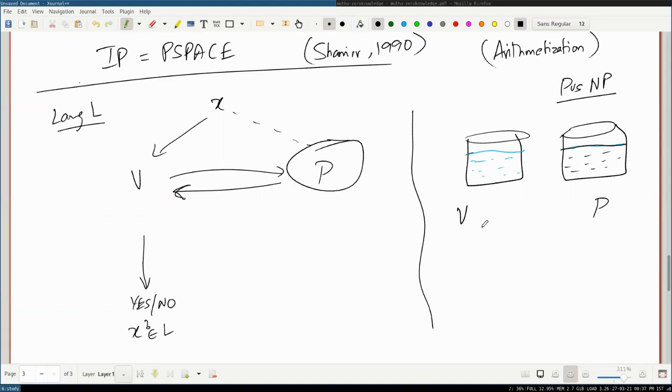Okay, so what I can do is just interactive, forget zero knowledge for the second. I can just pick up a small glass and take liquid from one of these two at random, right? And I can give it to the prover and ask, is it Coke or is it water? And the prover will tell me, yes, it's water, or no, it's not, right? And I can keep doing this enough number of times and we reach the same thing as before, right? If they both were indeed the same, let's say both were Coke, then the prover will not be able to distinguish, right?